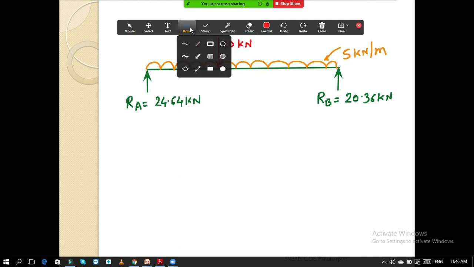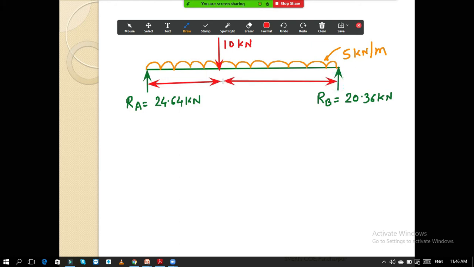Then the distance from this point to this point, and again from here to here, okay. So the distance is, this is 2 meter and this is 5 meter.